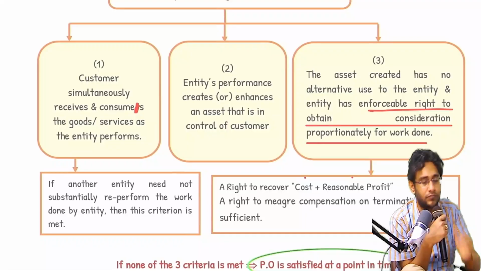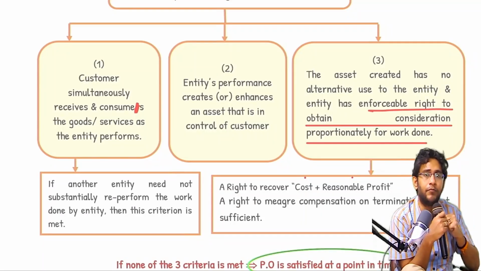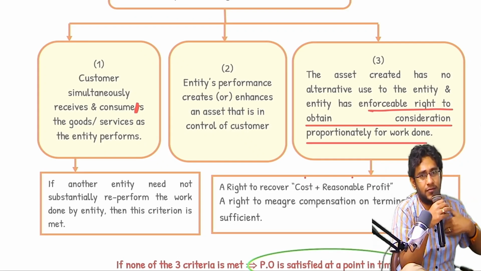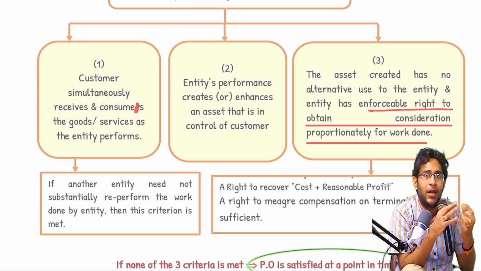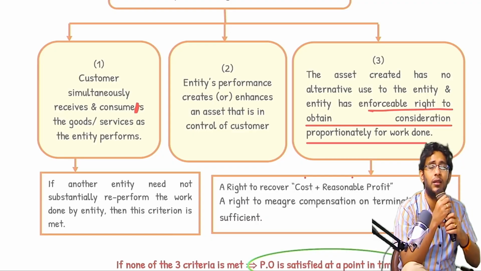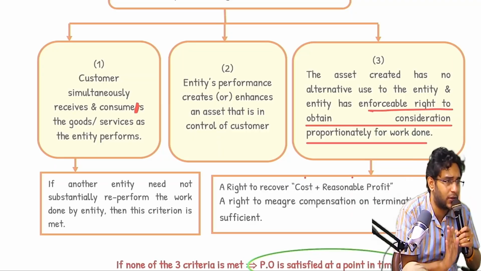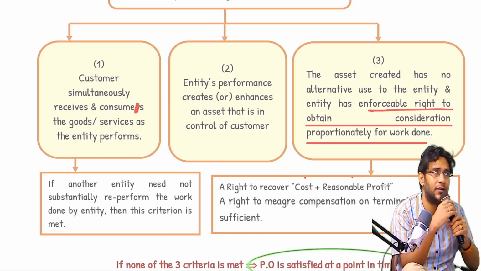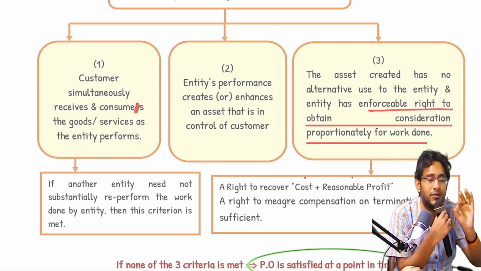Third one. As I do the work, an asset is getting created. An asset is having no use for us other than giving it to the customer. As I do the work, some kind of material is getting developed, some kind of information, some kind of asset is getting generated. That asset I don't have any use other than giving it to the customer. In that case, the standard says treat it as PO satisfied over a period of time. The last one is easy, only thing is it's not straightforward.